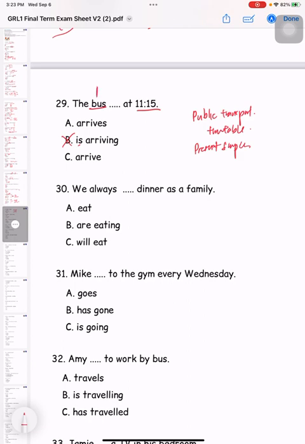So bus is only one bus. Repeat, we gotta add S here. So A is the answer.